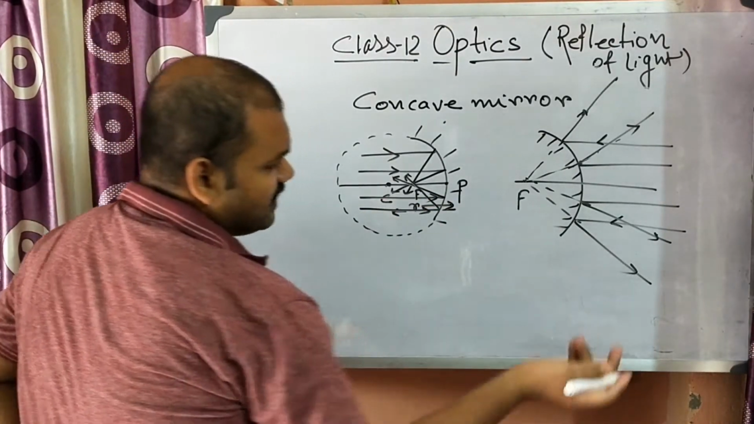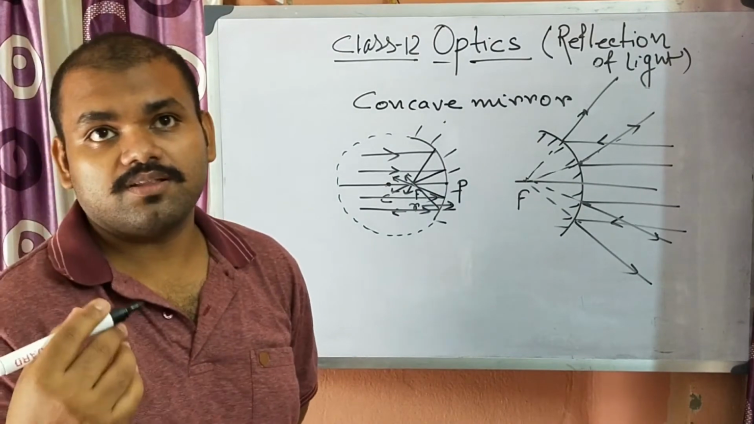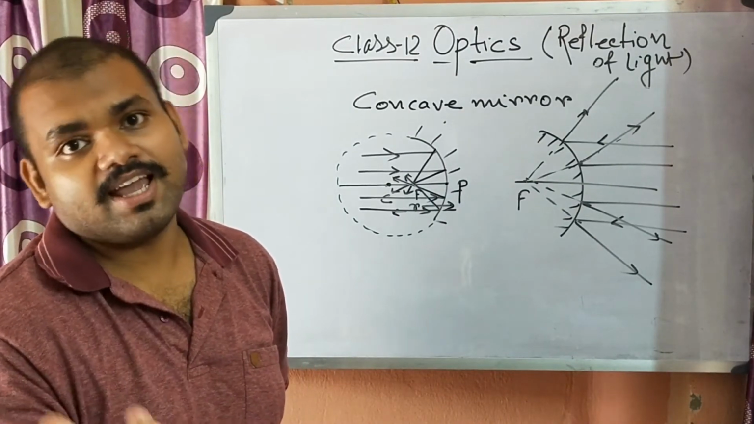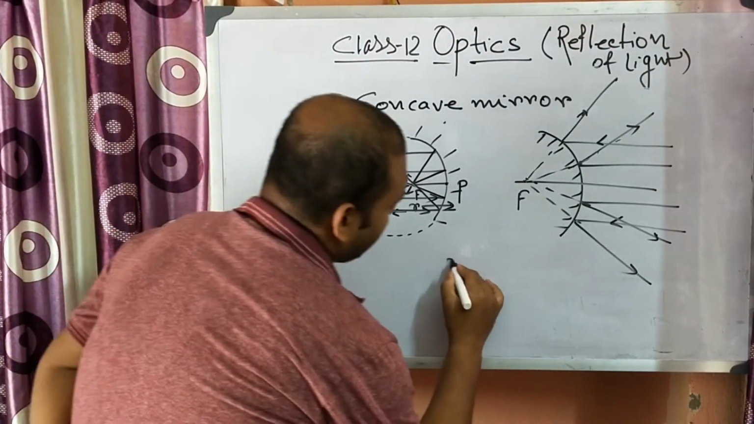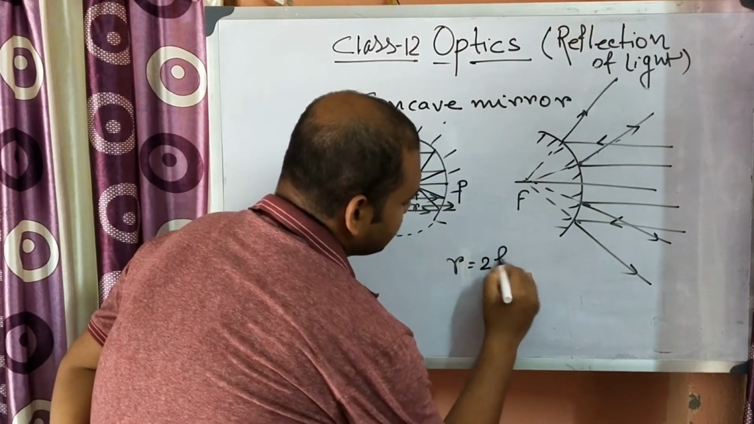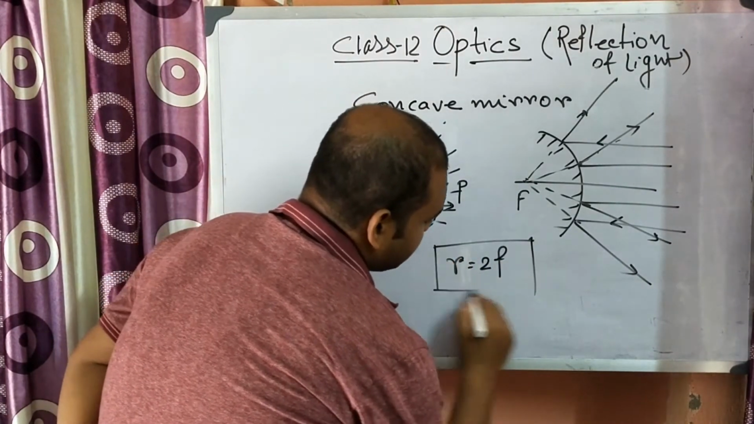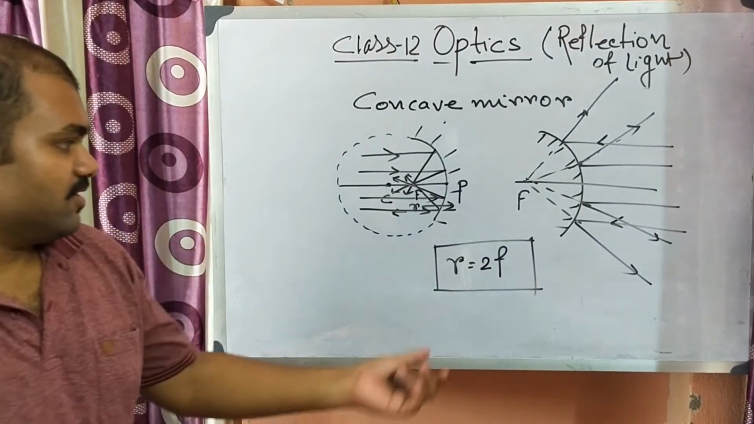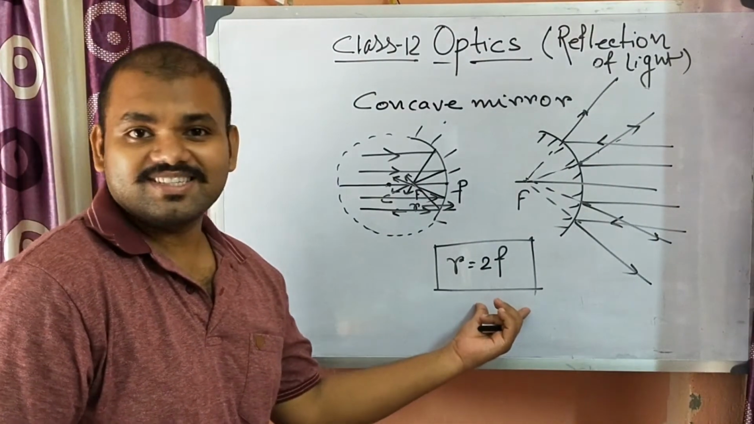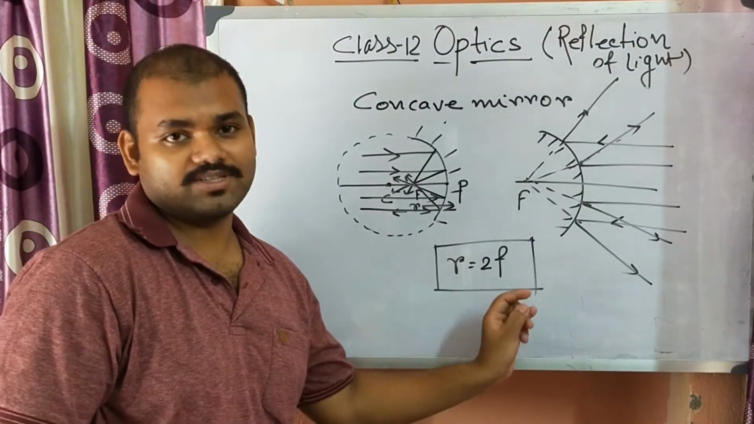Next, there is a particular relation between the radius of curvature and the focus. The relation is R equals 2F, that is, the radius of curvature is double the focal length. In class 10 we established these things, so in this class we are not going to establish it.